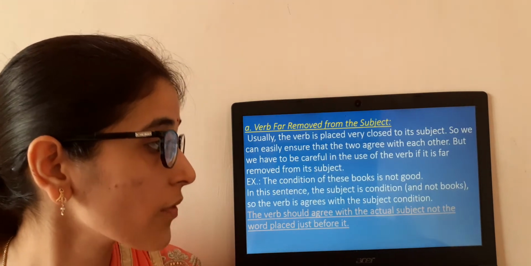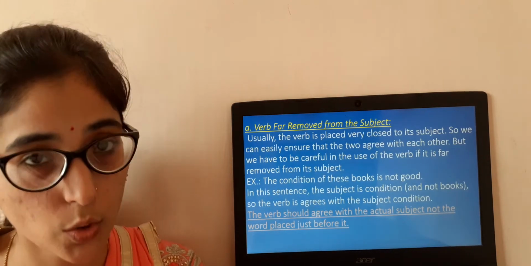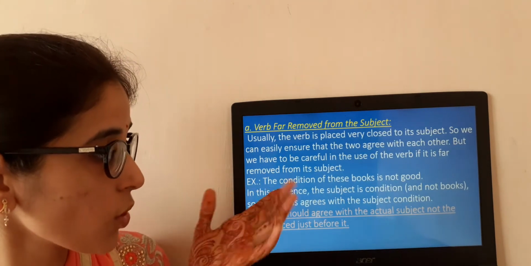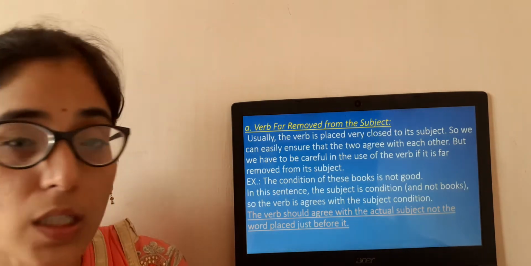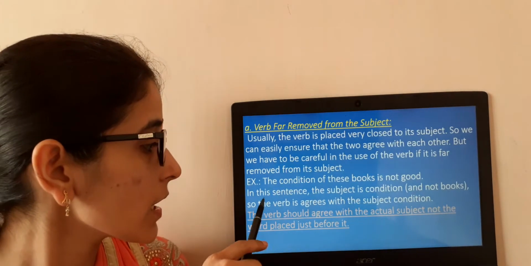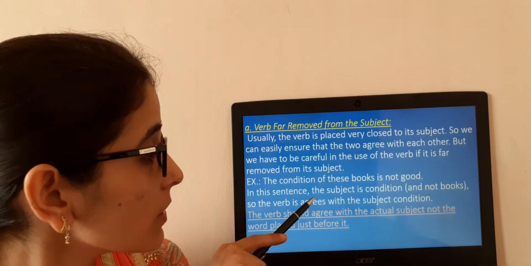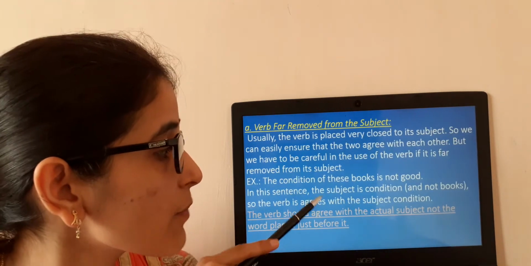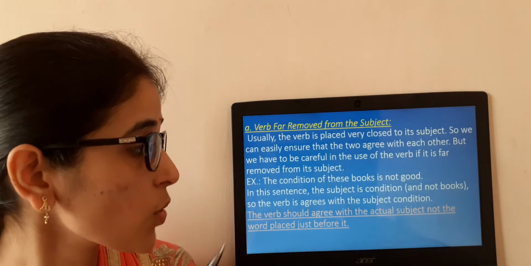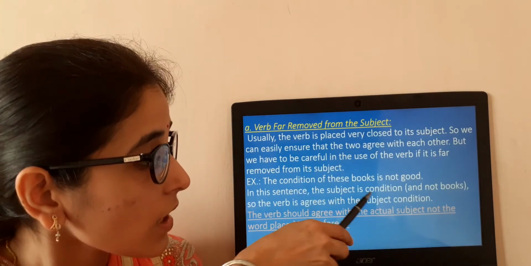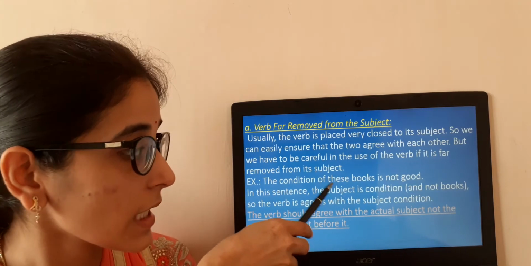The condition of these books is not good. So this is an example. First we are going to identify the verb. You can see here in this sentence the subject is the condition and not books. That means here condition is the subject in this sentence.